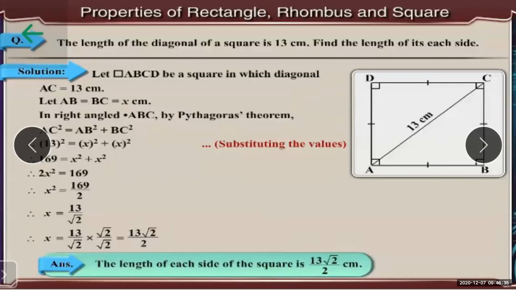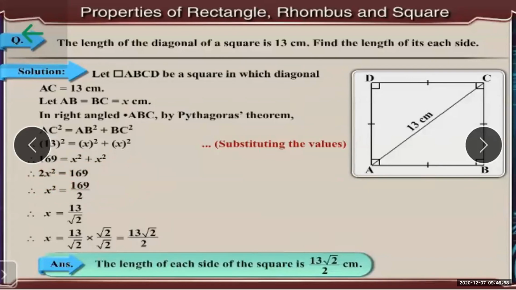So x square plus x square is the same as 1x square plus 1x square. So it comes to be 2x square. So 2x square is equal to 169, which is an equation in one variable.